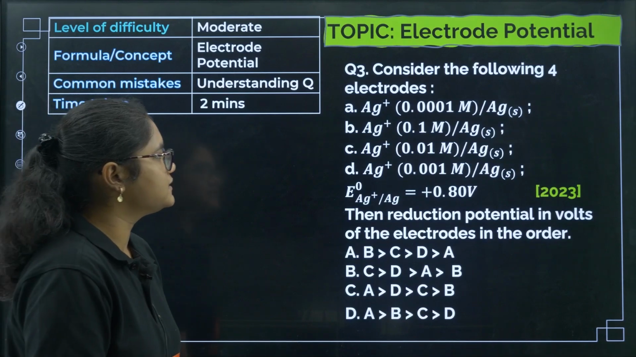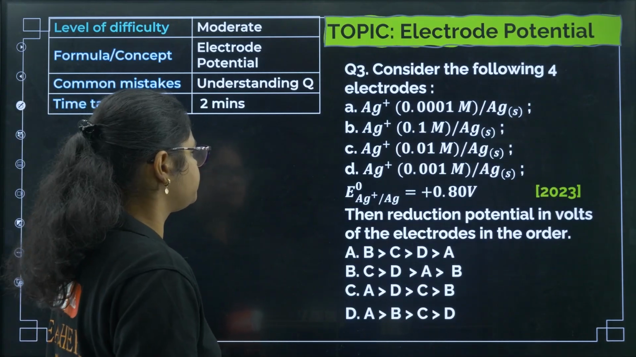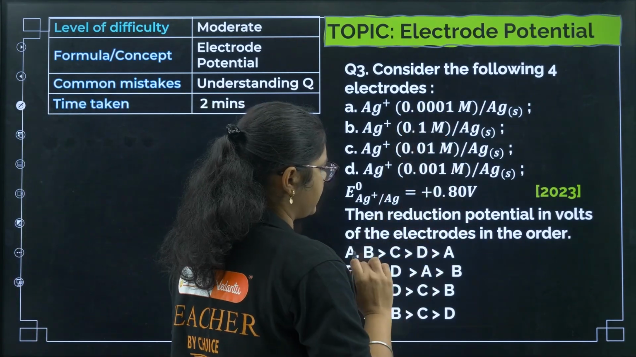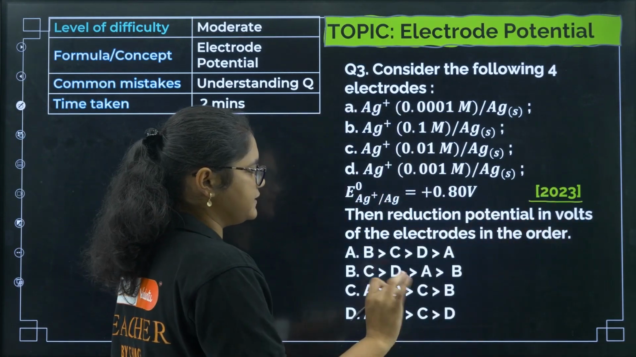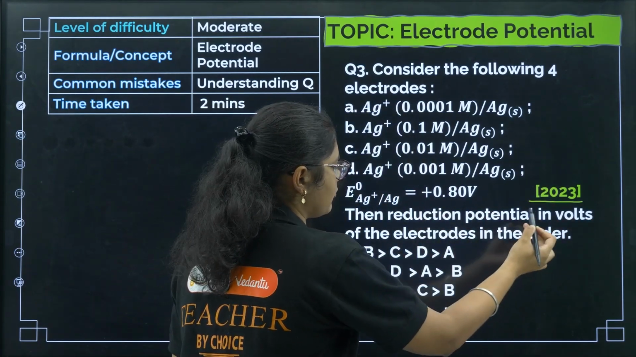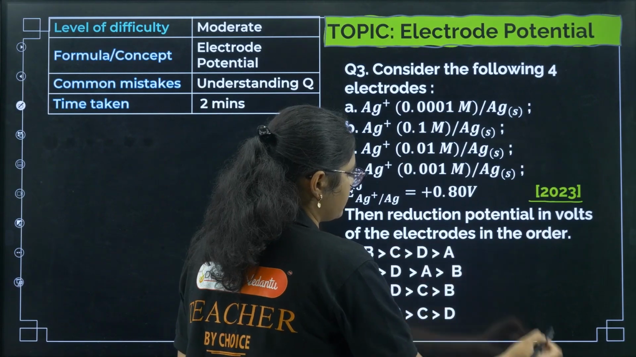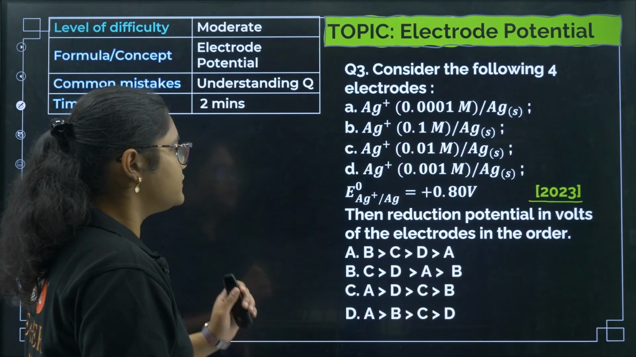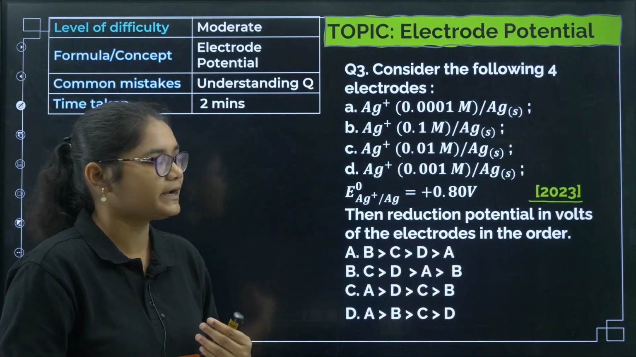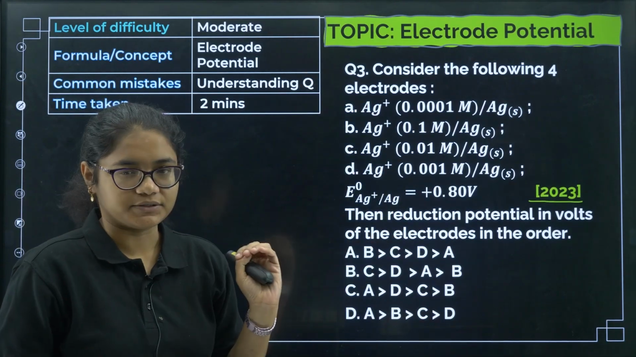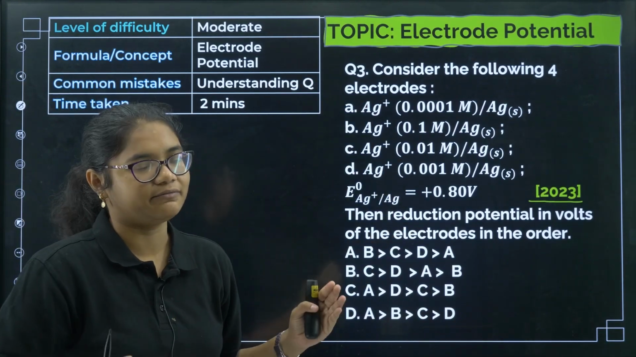Next question: consider the following electrodes. We have been given different electrodes with E0 values. This question was asked in 2023, a recent question. Then the reduction potential in volts of the electrodes is in the order? I'd say this question might be moderate because it will take time to analyze all the options, but if you know the trick, you can do it very easily.